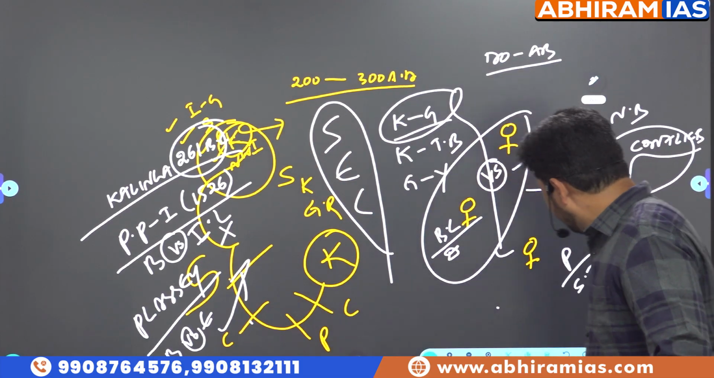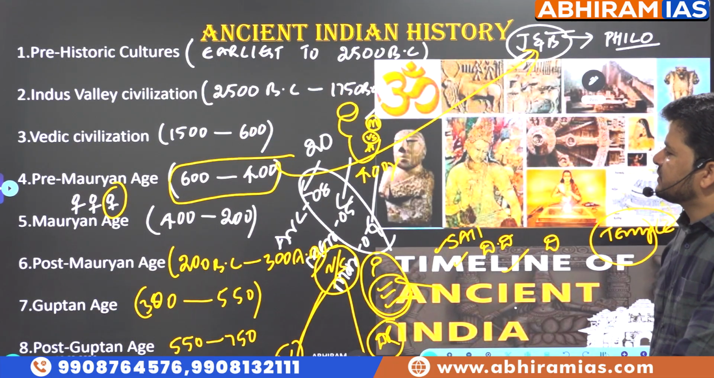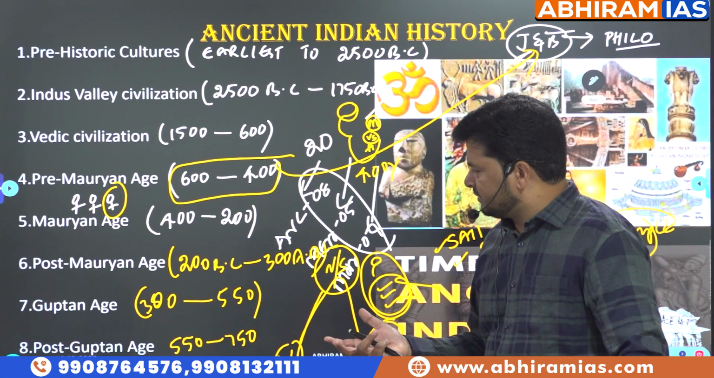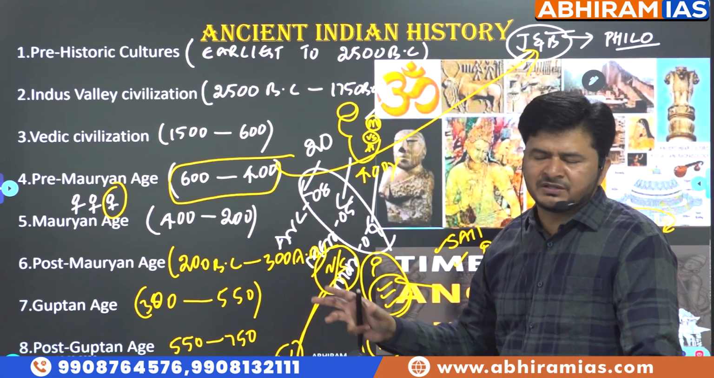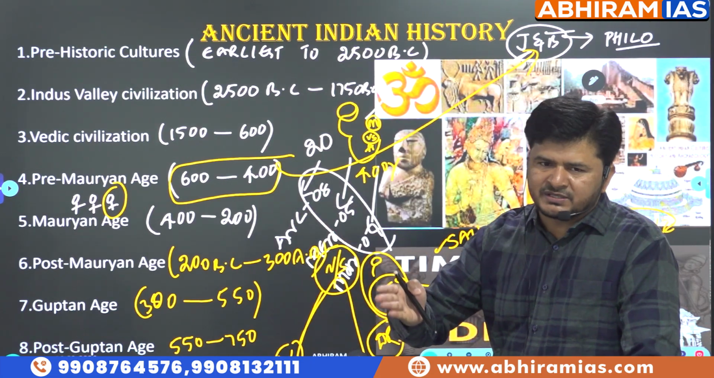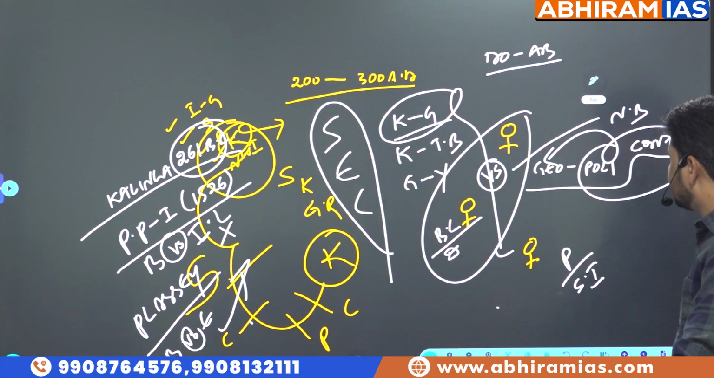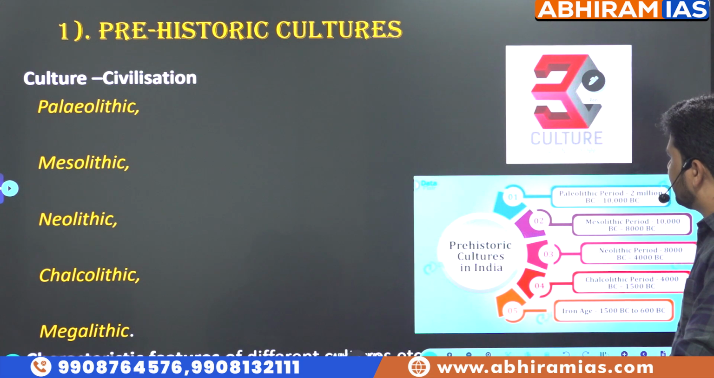That's it. It's all about ancient Indian history, which has a total of 8 chapters. Once we're done with ancient Indian history, the summary of ancient Indian history, we're going to learn the same strategy for medieval and modern, right? Now, with this background, start with prehistoric cultures.